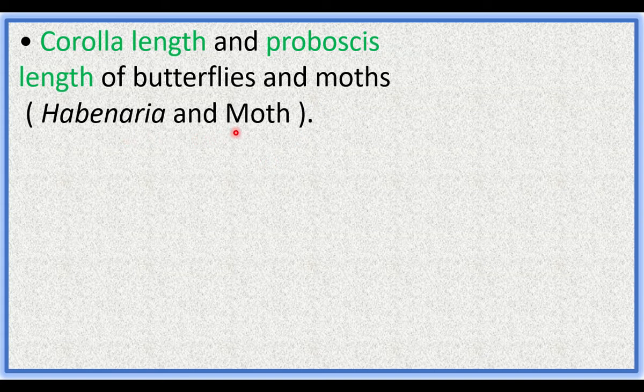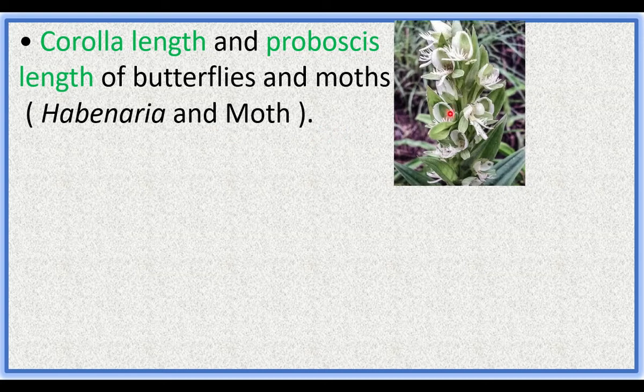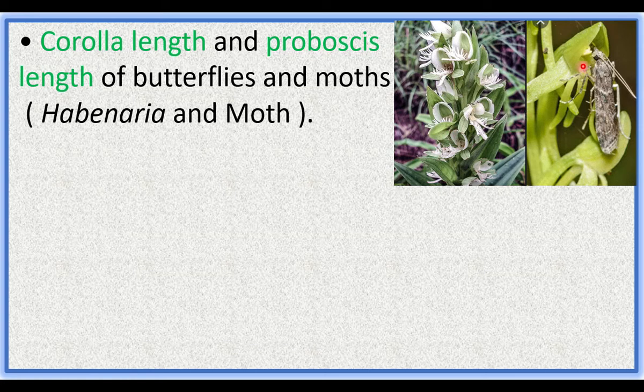Habenaria and moth show co-evolution. Habenaria has change in the corolla length. The change in the corolla of Habenaria is related to evolution of the moth.